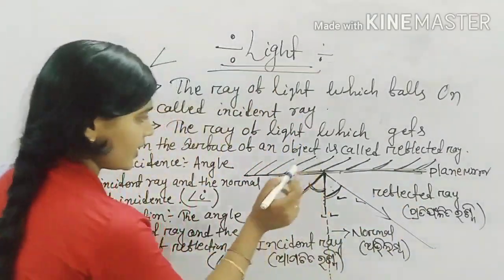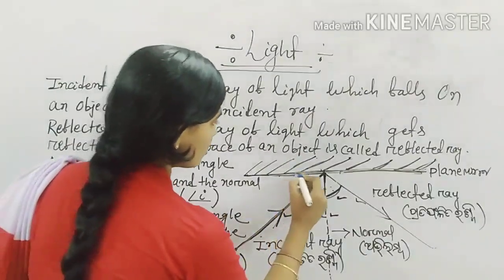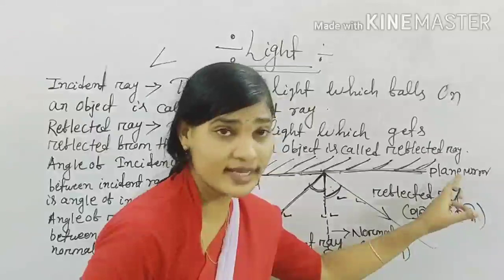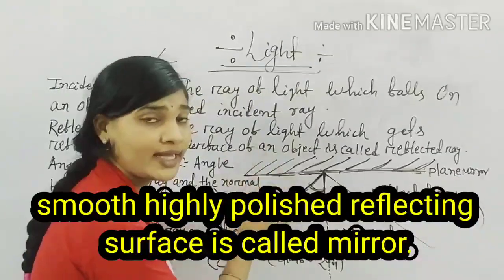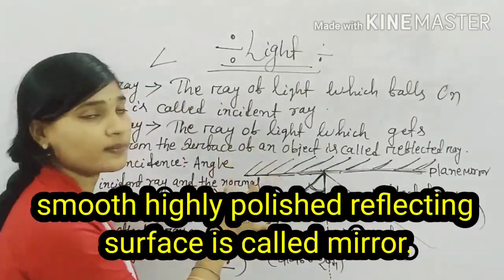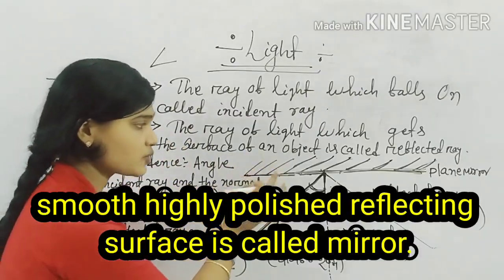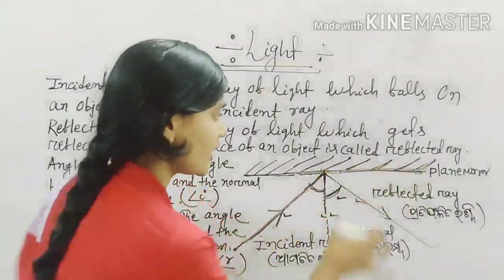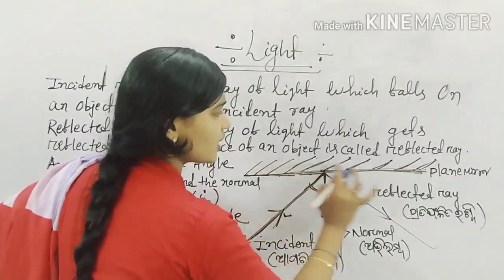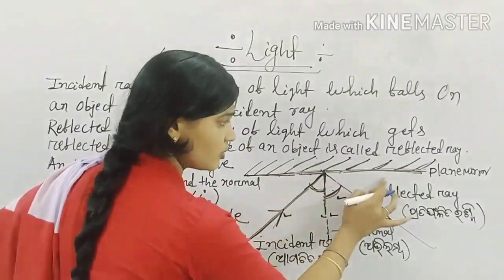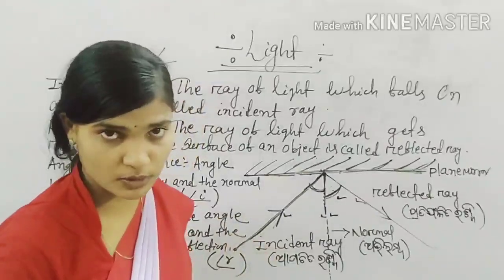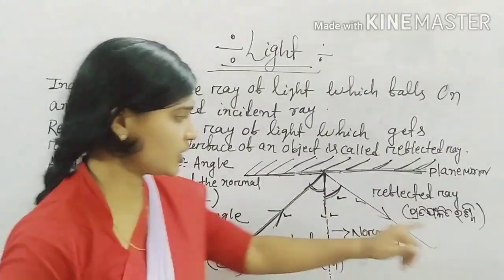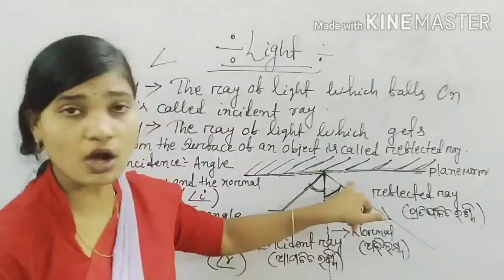So here we take an object. This is a plane mirror. If you have a question, what is a mirror? A smooth, highly polished reflecting surface is called a plane mirror. In this object, here is the reflecting part of the mirror, but this is not the reflecting part of the mirror. Here is the source of light. We are here, and this is the object.